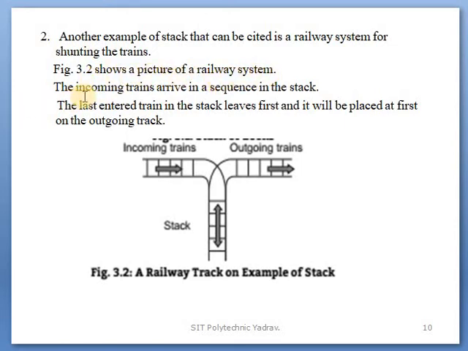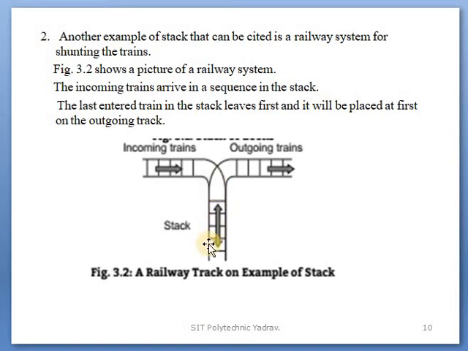In that, the incoming trains arrive in a sequence in the stack. The last entered train in the stack leaves first and it will be placed first on the outgoing track. Clear that? Okay, in this figure you can clear that point.